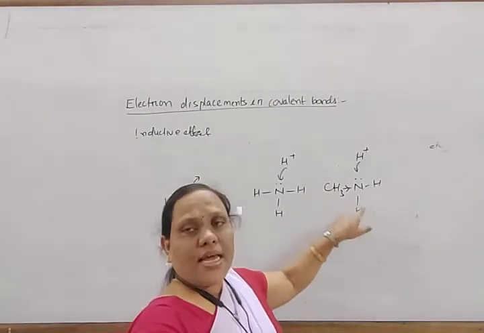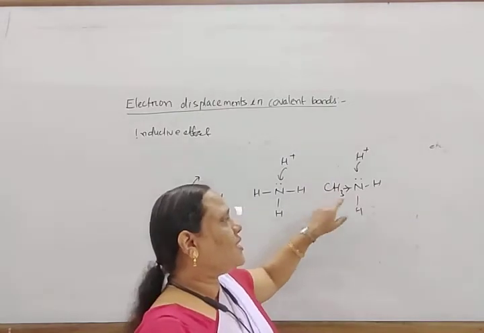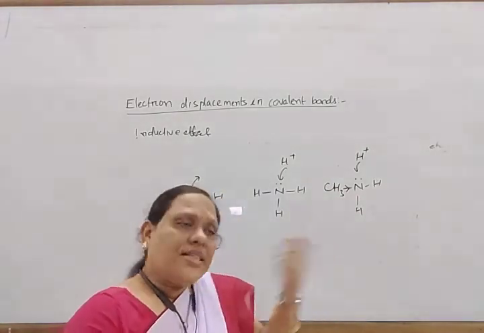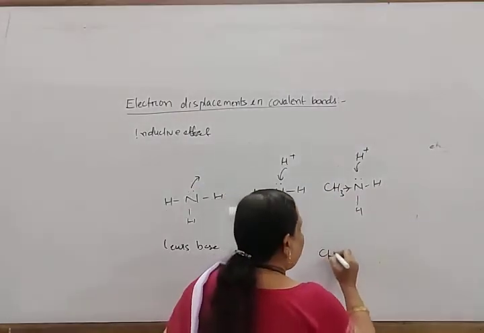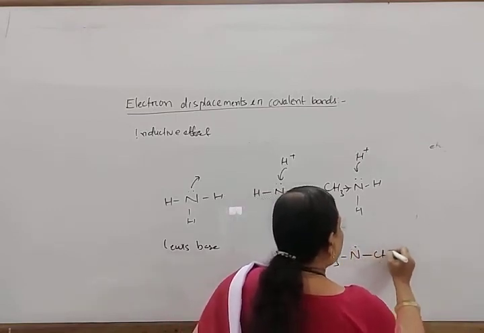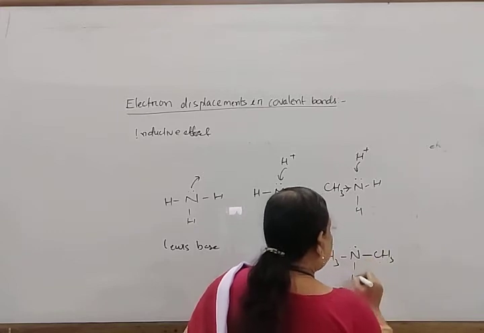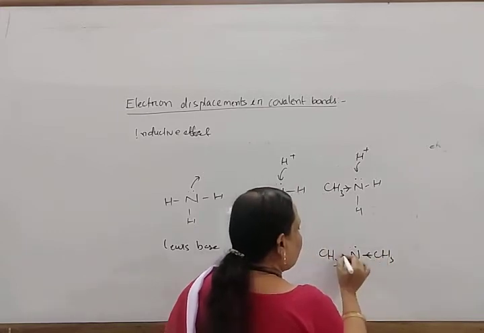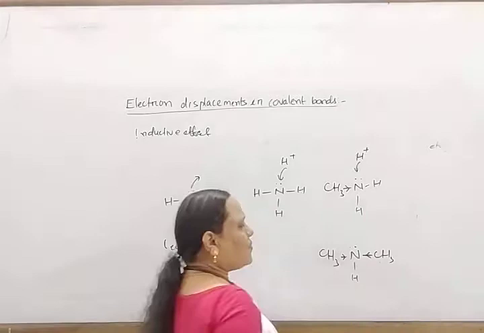Methylamine is more basic. Suppose you consider dimethylamine, then CH3 and another CH3 and here H. This releases electrons towards nitrogen and this releases electrons towards nitrogen.